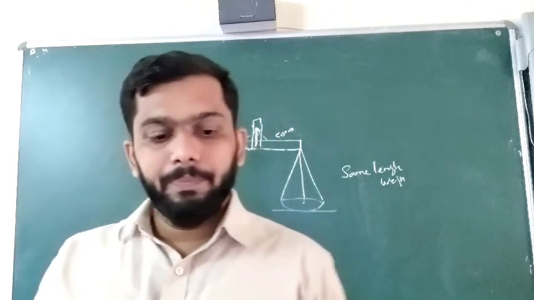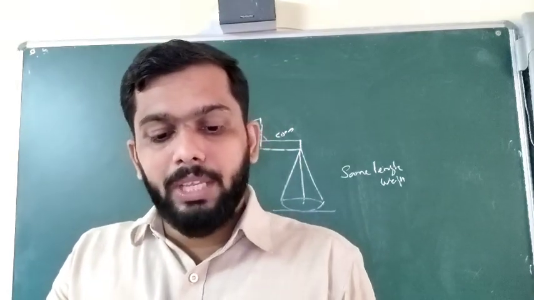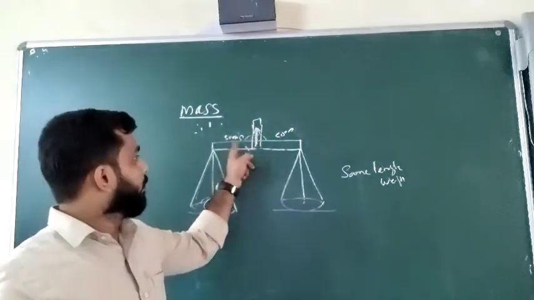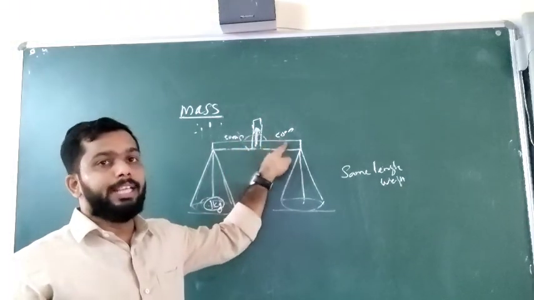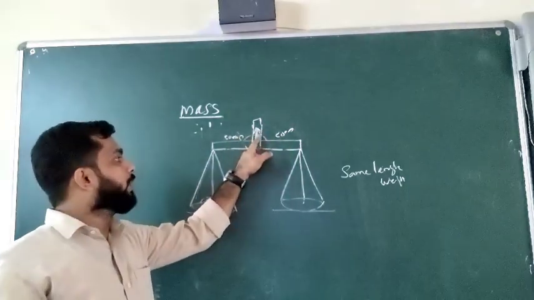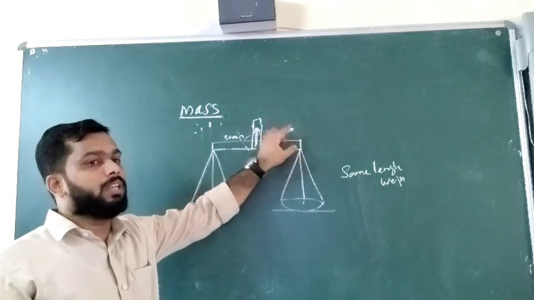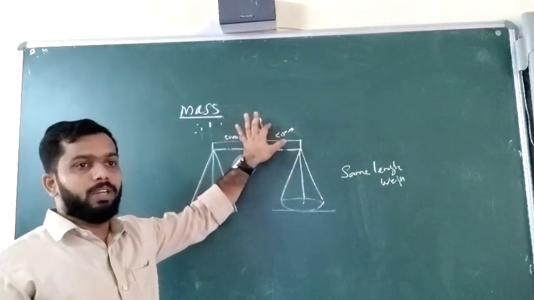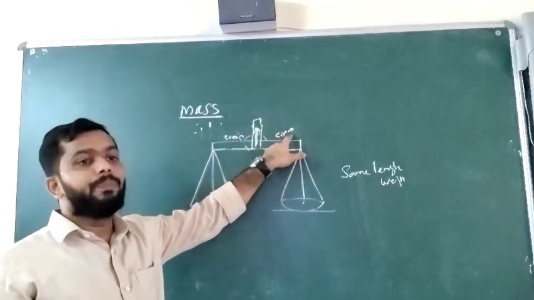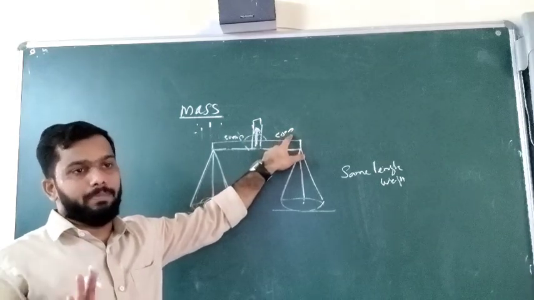Then what is the next one? Both the arms must be of equal length. Arms means this one. If this one is 50 centimeter and this one is 52 centimeter, it means this balance has an error. It is not an accurate one. It is having some error. You will not get the exact 1 kilogram.